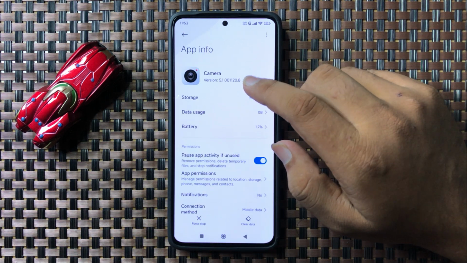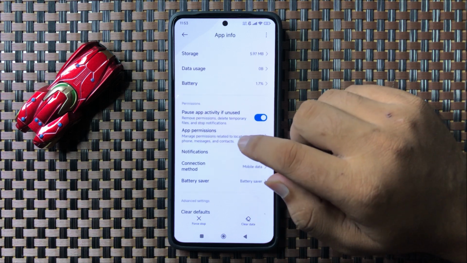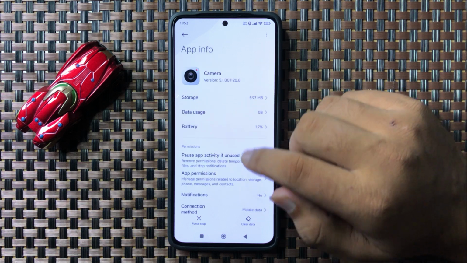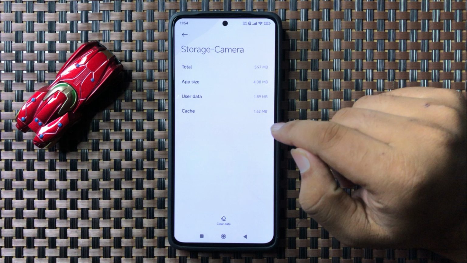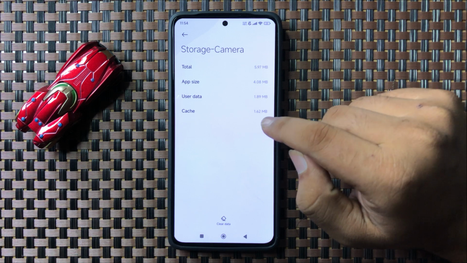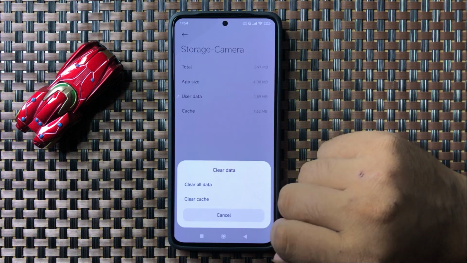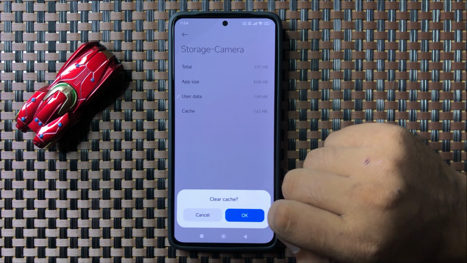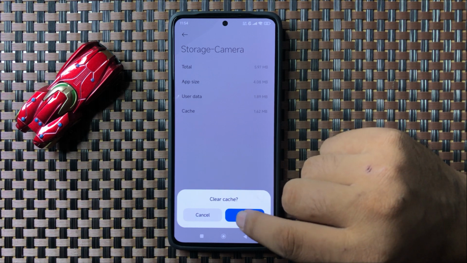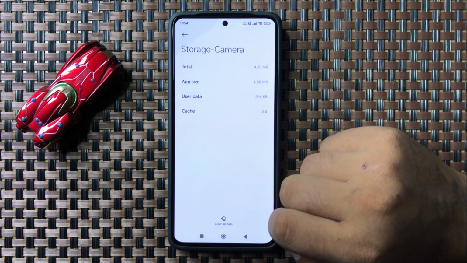Now here in the camera app info, tap on storage and then clear the cache memory. So to clear this cache memory, tap on clear data and then tap on clear cache and then tap on OK to confirm. And after clearing the cache memory, it will fix the camera failed error.